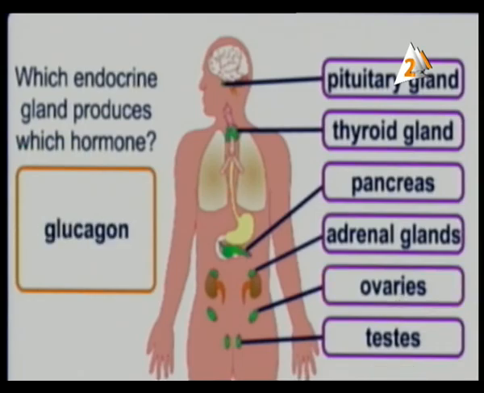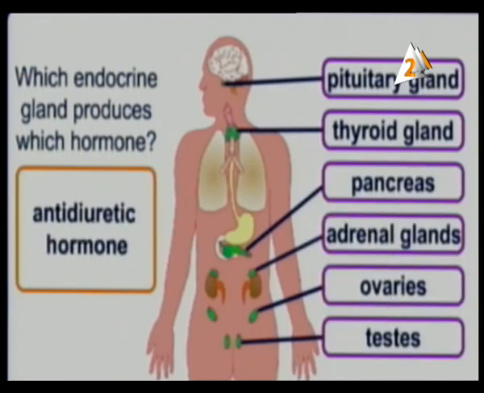Next one, we have glucagon. Glucagon is one of the hormones that control the glucose sugar. It is by the pancreas. Another one, it's very good to know this.